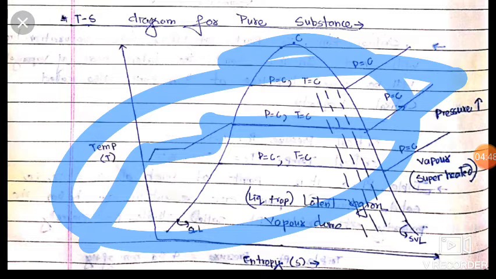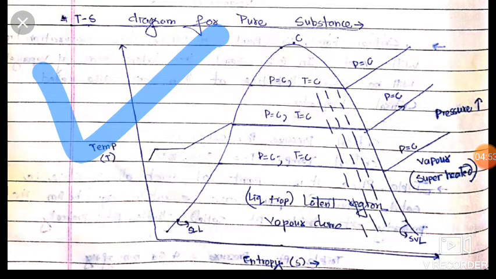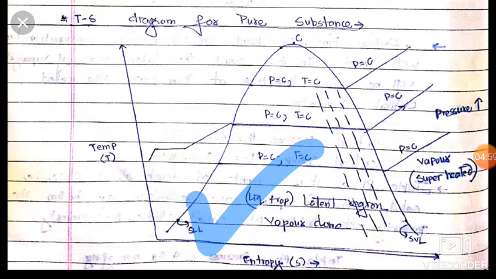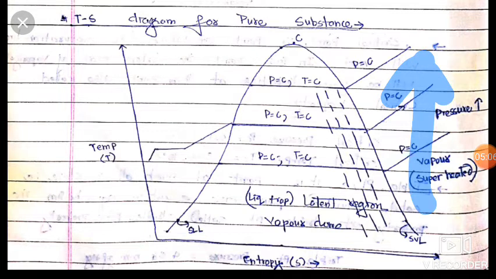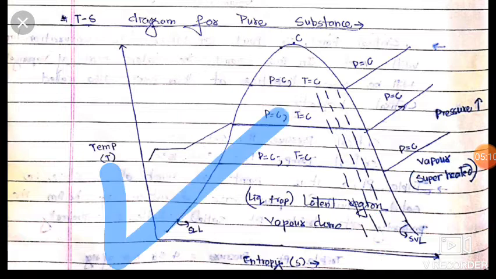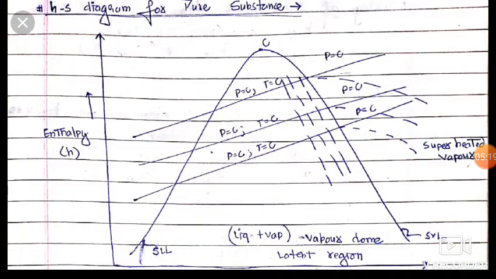So this is the TS diagram for our pure substance. We already know this is the liquid plus vapor latent region, or vapor dome, and this is the superheated vapor, and the pressure increases on this upward side. This is the saturated liquid line and this is the vapor line, and this is all about the TS diagram for pure substance. Now we will move to the HS diagram for pure substance.